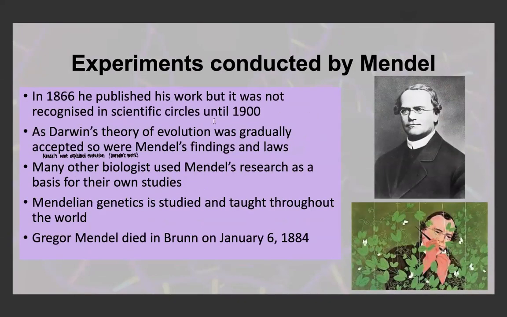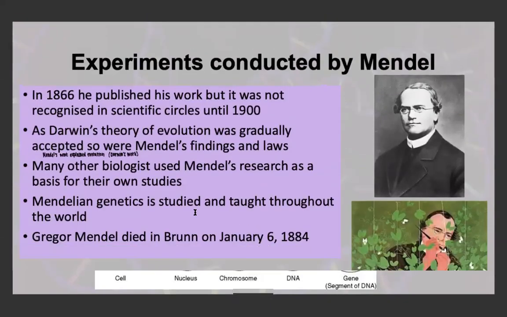In 1866, he published his work, but it wasn't really recognized in scientific circles until 1900. As Darwin's theory of evolution was gradually accepted, so were Mendel's findings and laws. So Mendel's work gave quite a valid explanation for Darwin's work, which was the theory of evolution. And Mendel's work on genetics kind of backed up Darwin's evidence. A lot of other biologists also use Mendel's research as a basis for their own study, and Mendelian genetics is now a really, really important topic that's often studied and taught.